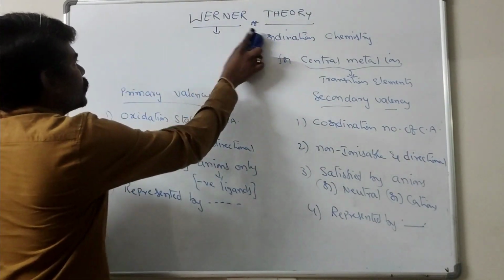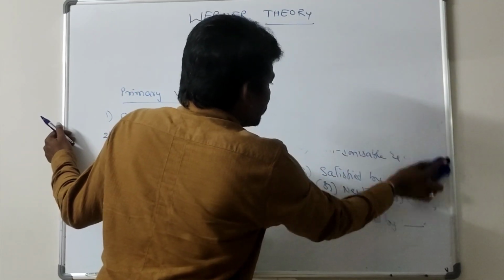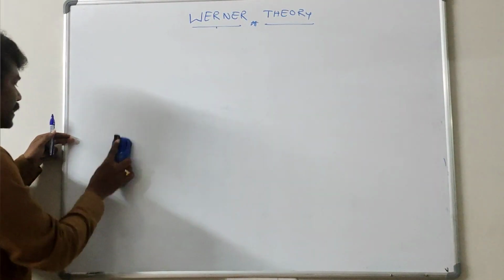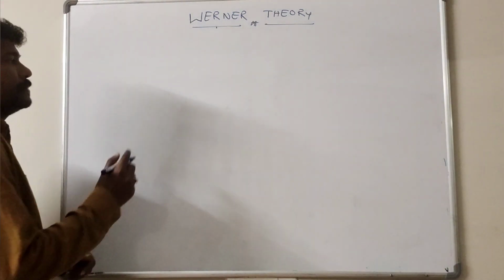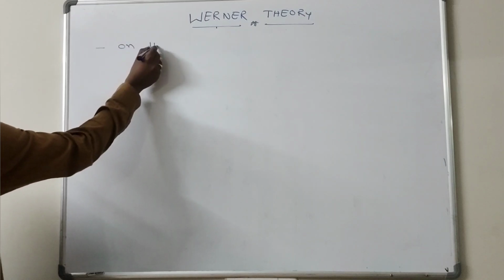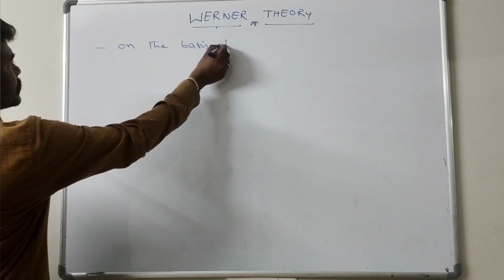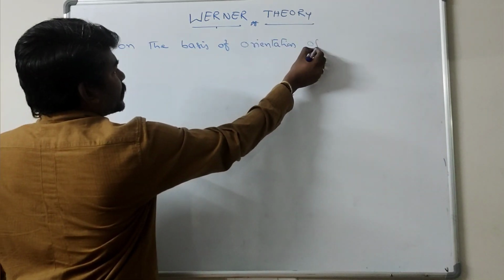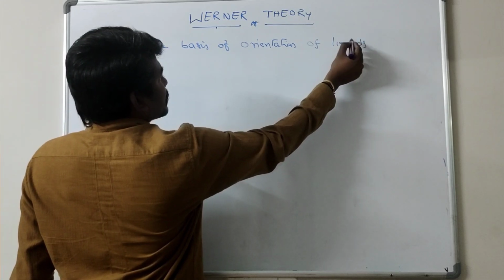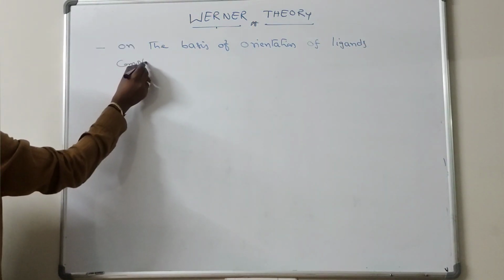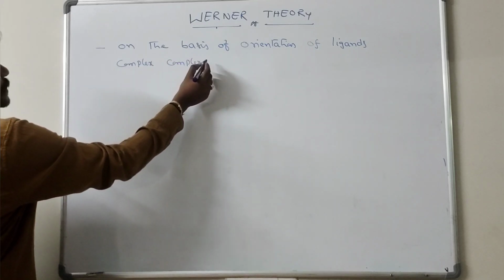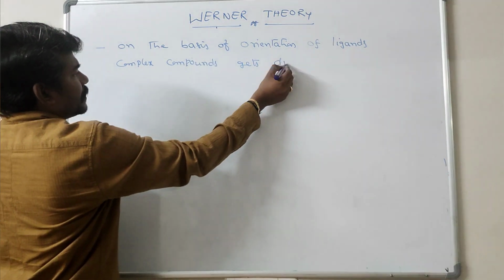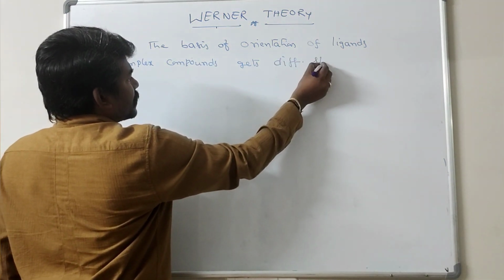The next point you have to know in Werner theory is that depending upon the orientation of ligands around the central atom in space, each complex compound gets different geometries or different shapes.